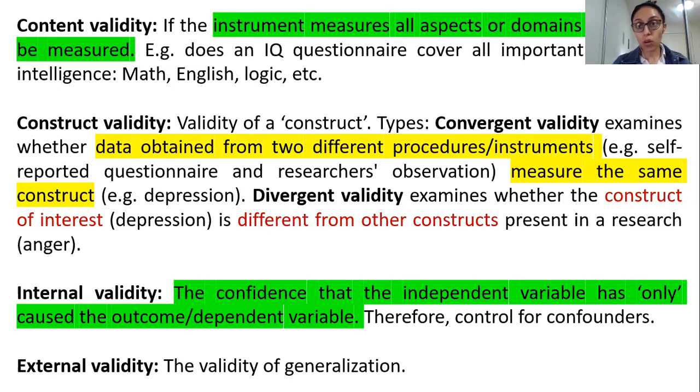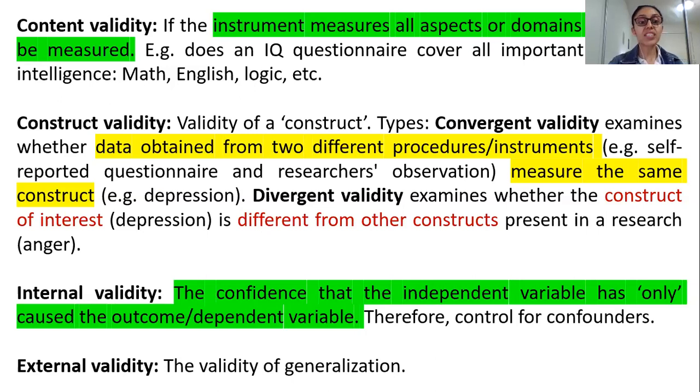If not, you cannot say that statement. That is what internal validity means. Internal validity becomes much stronger if you have a strong research design, such as a randomized control trial or a prospective cohort study.